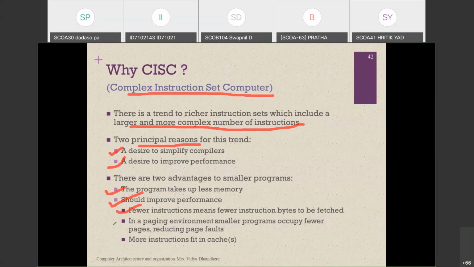The second thing is that it is used in a paging environment. A small program occupies fewer pages and reduces page faults in the CISC processor. And if you are using more instructions, we need to fit them into the cache memory. That thing is also possible in the CISC processor.